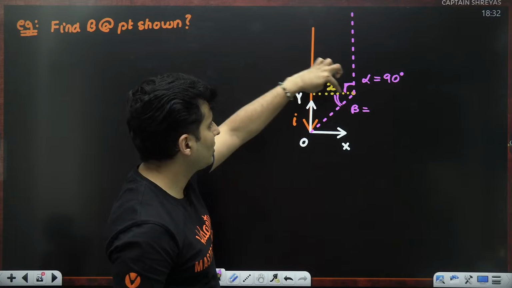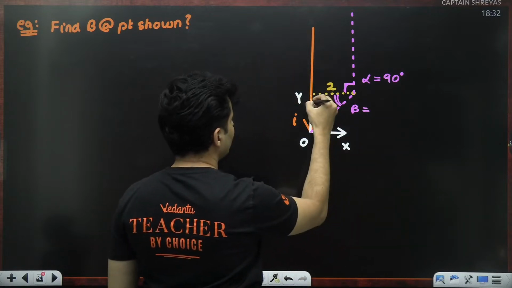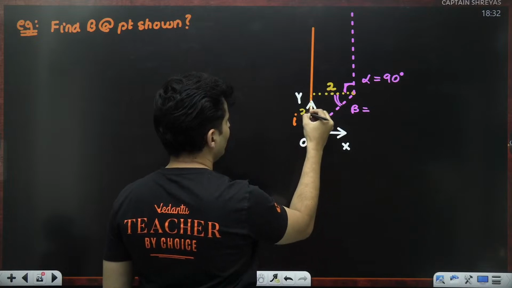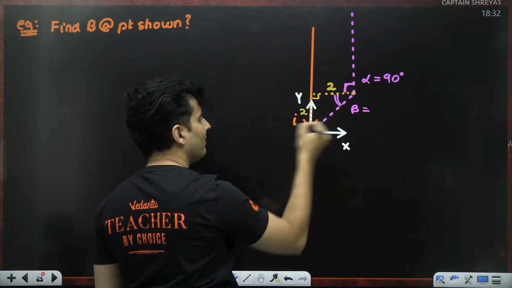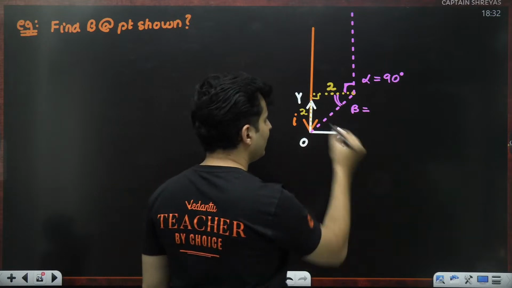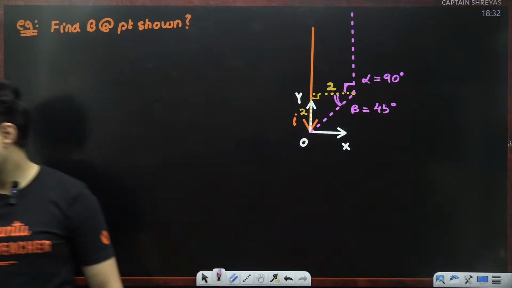Guys, this point has a coordinate 2, 2. So even this is going to be 2 units. 2, 2, this is 90 degree. So obviously this is 90, 45 and 45. Isosceles right angle triangle. So beta is 45 degrees. How many of you got it?